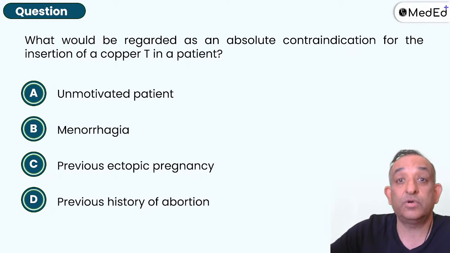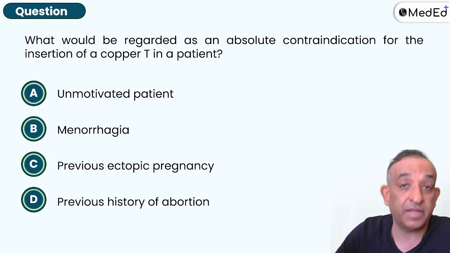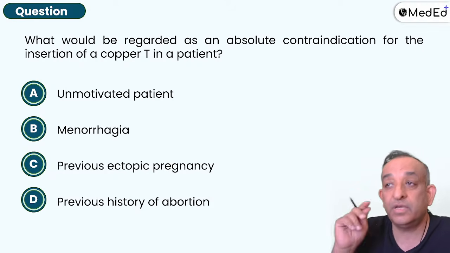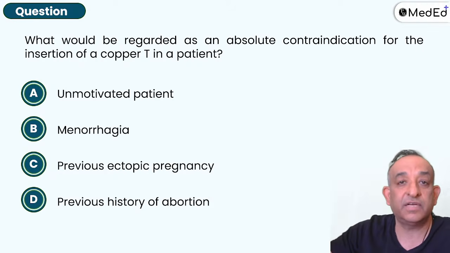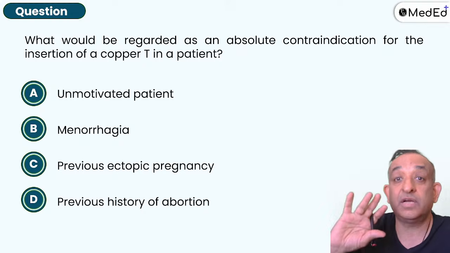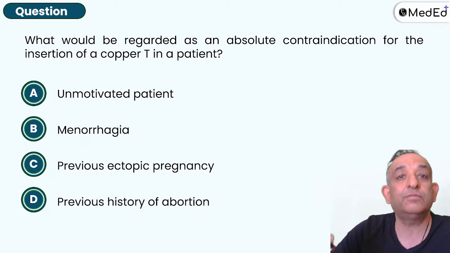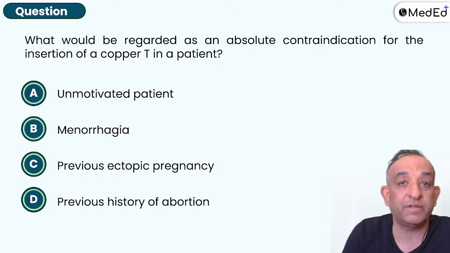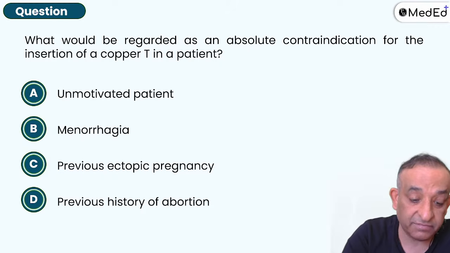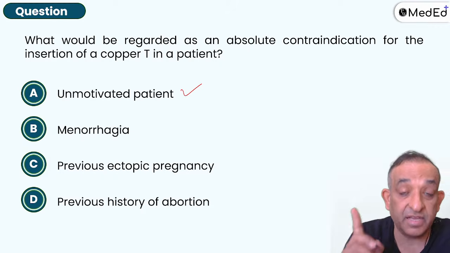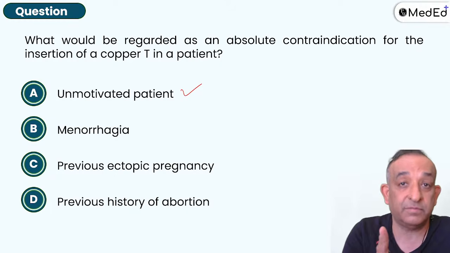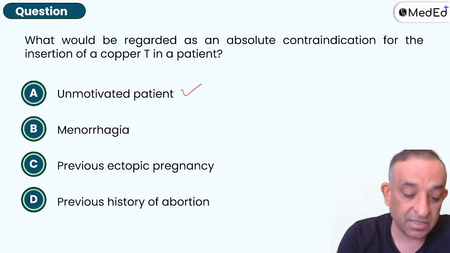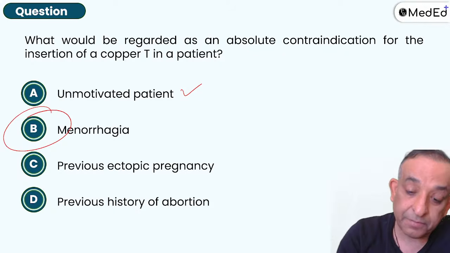It's not that she's not motivated for IUCD. A woman who is not motivated for contraception, she's forgetful, she does not follow things properly. IUCD is the best thing for her. You put an IUCD inside and forget it for 5 years. Use Paragard, forget it for 10 years. She doesn't have to remember about contraception. That's the meaning of non-motivated, right? So this is an indication we give. Menorrhagia will never be given. Irregular bleeding is a contraindication because it is the commonest side effect. So the answer to this question is B, absolute contraindication.